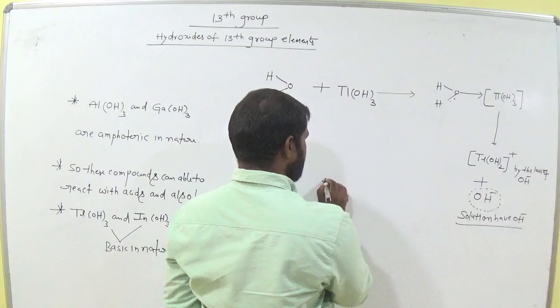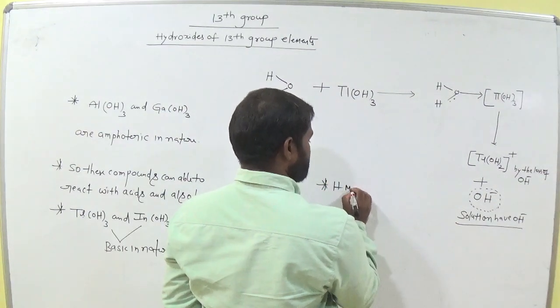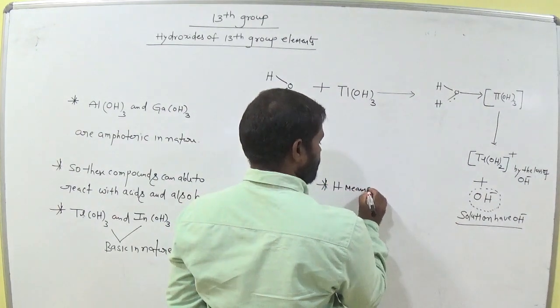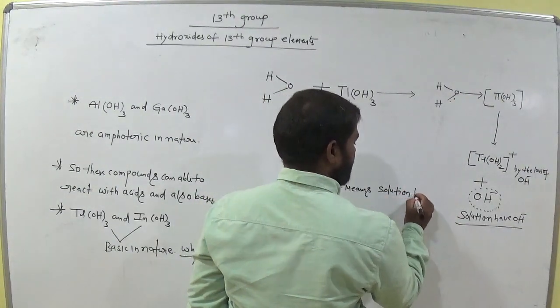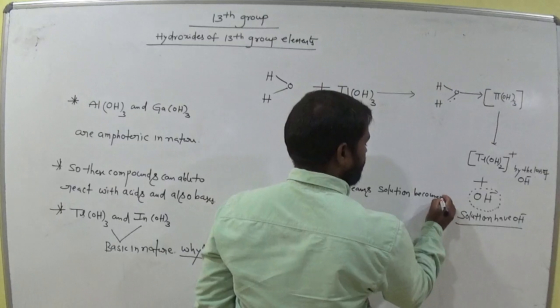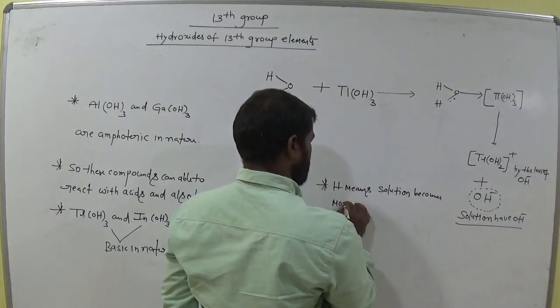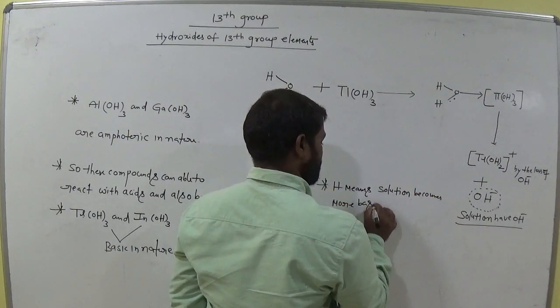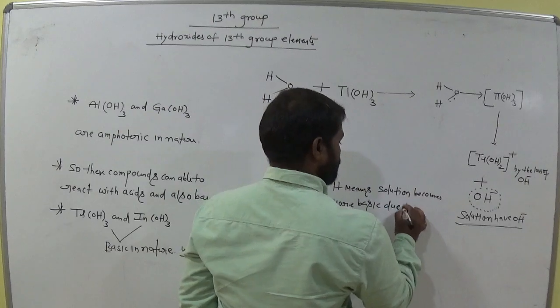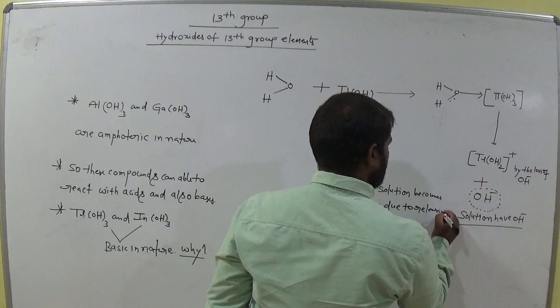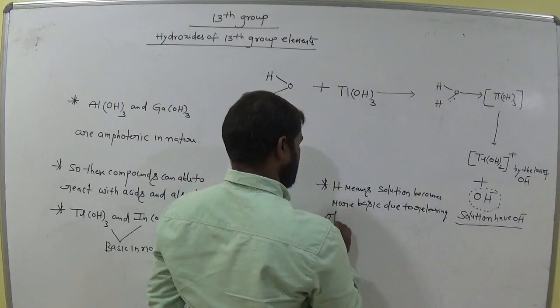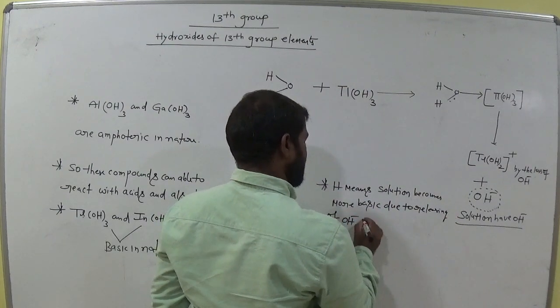So it means the solution becomes more basic due to the releasing of OH minus ions.